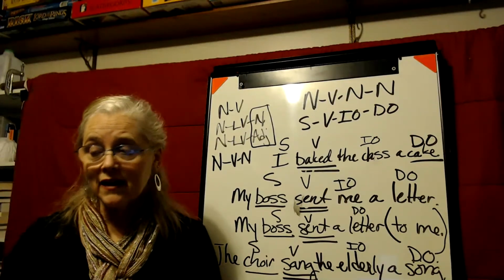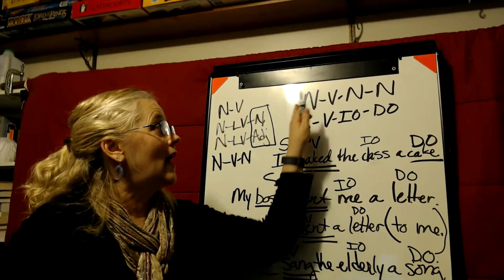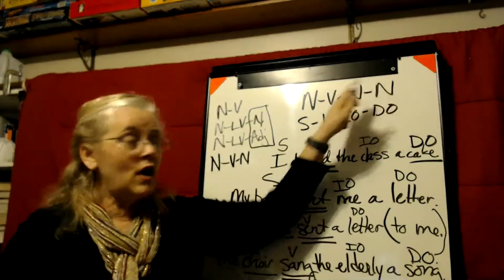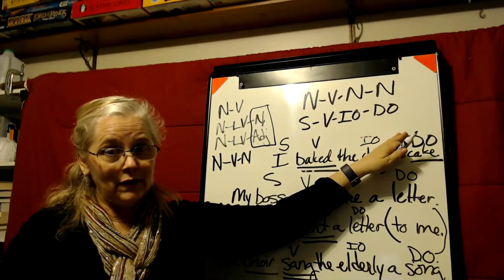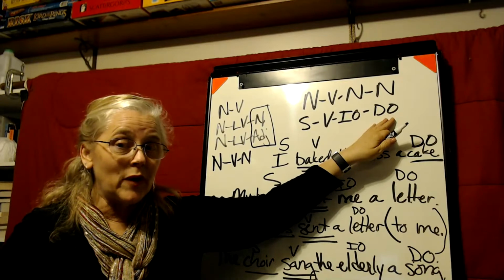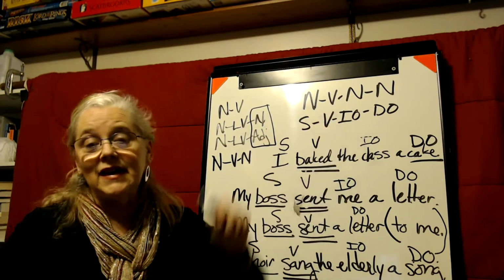Okay, so that is it for our final sentence pattern. Noun, verb, noun, noun, also called subject, verb, IO, DO, where the DO is the direct object and the IO is the indirect object.